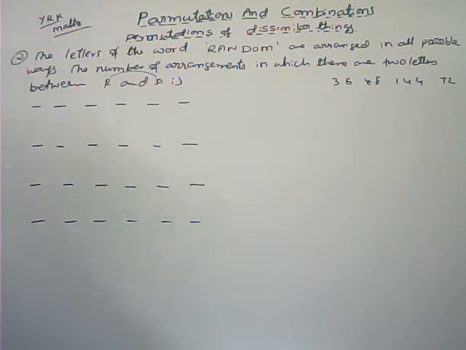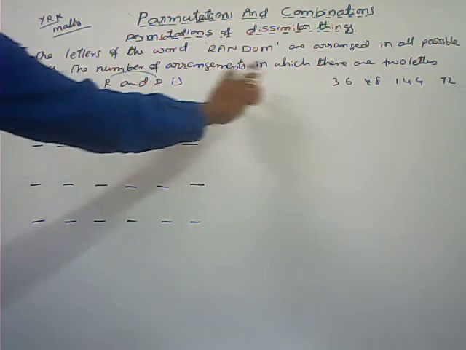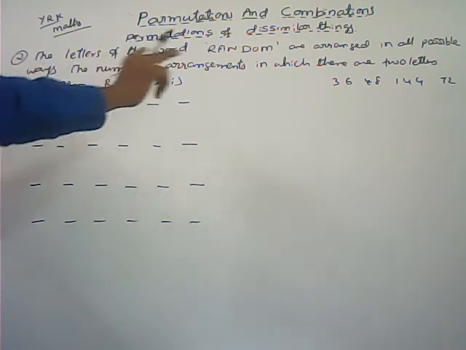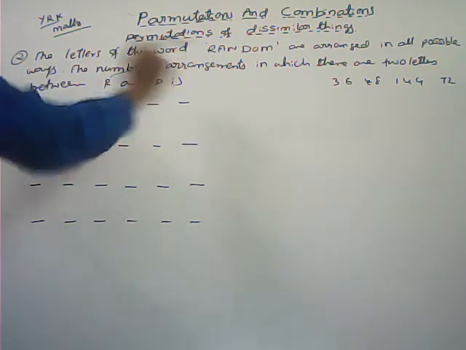Here it is not given that the first place is always occupied by R and the second by D. Sorry, there are 2 letters between R and D only.